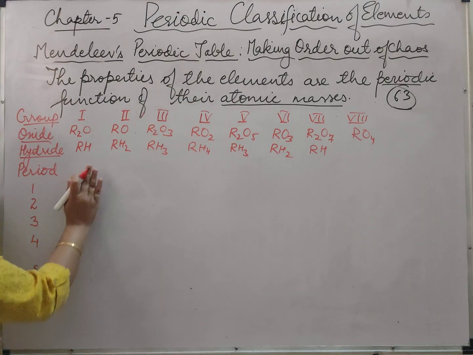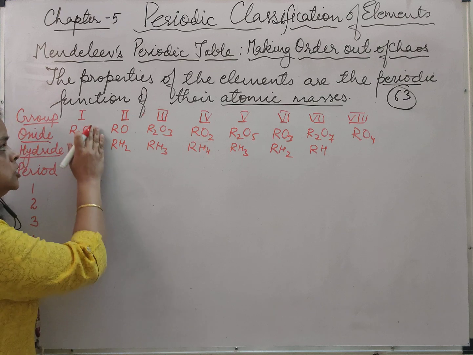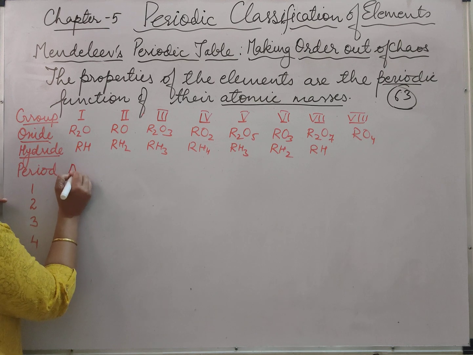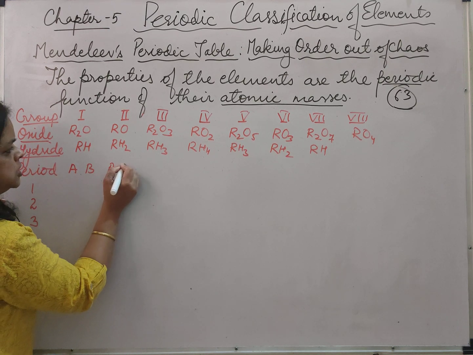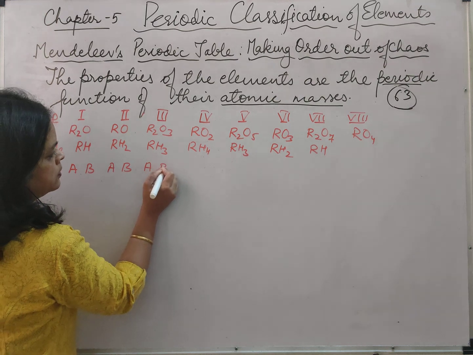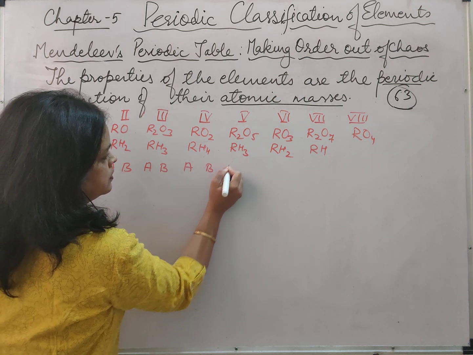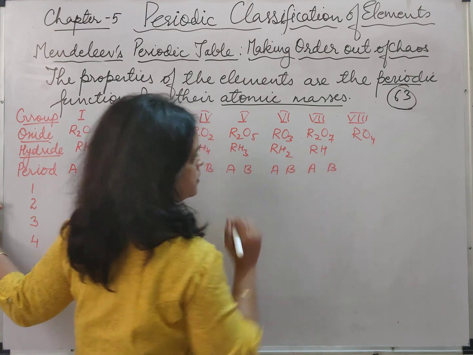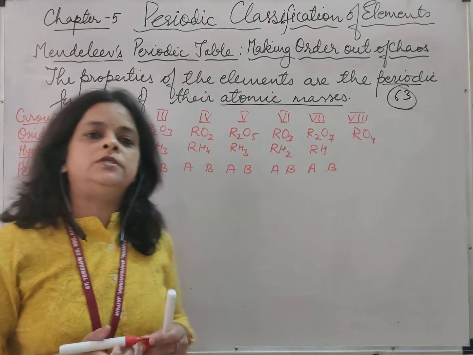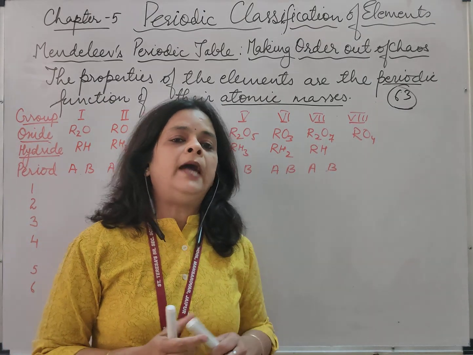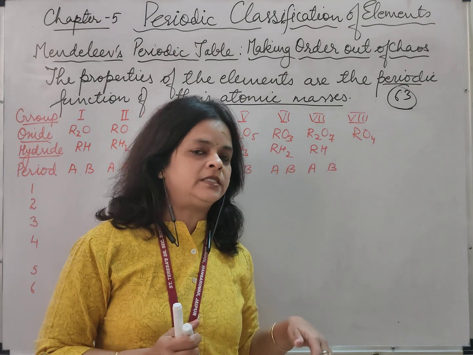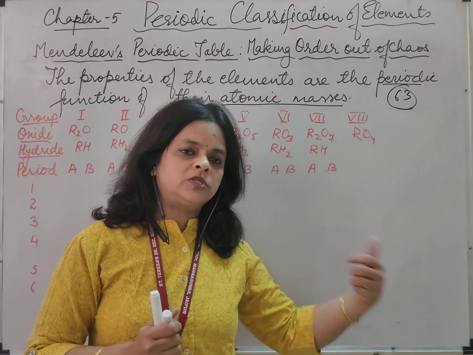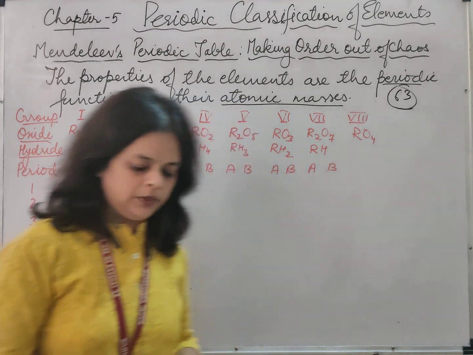Now, as I have already told you, each group was subdivided into A and B subgroups. So we will write A and B for each group. And this eighth group, students, was consisting of 9 elements, and these 9 elements were arranged in 3 triads. एक ट्राइड में 3 elements थे. There were 3 triads, so each triad was consisting of 3 elements, so altogether 9 elements.